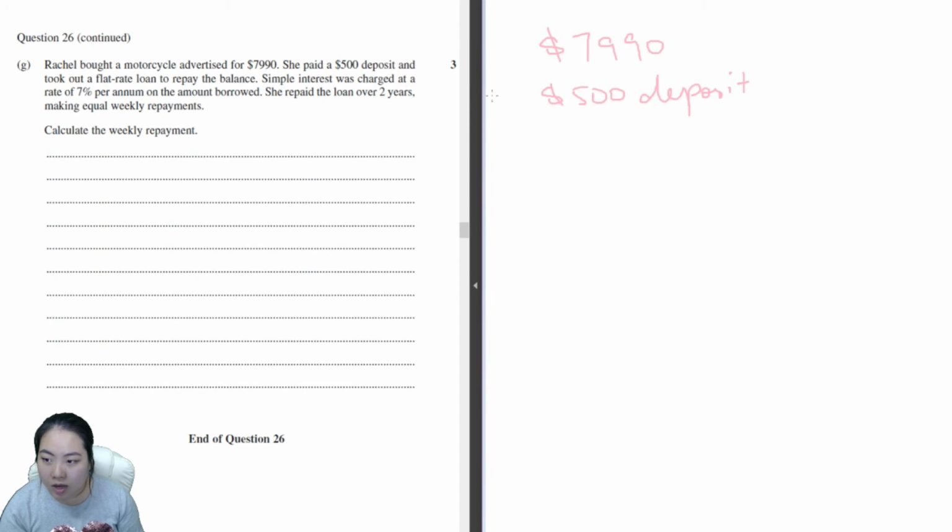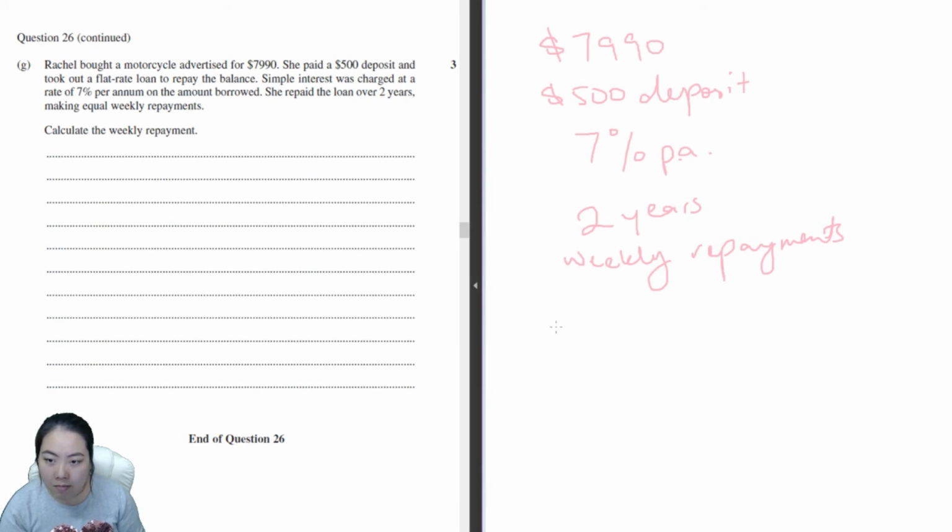Simple interest was charged at a rate of 7% per annum on the amount borrowed. She repaid the loan over 2 years, making equal weekly repayments. Calculate the weekly repayment.